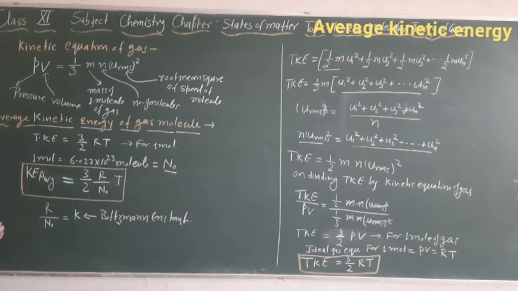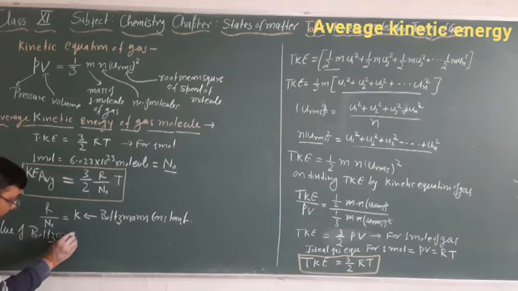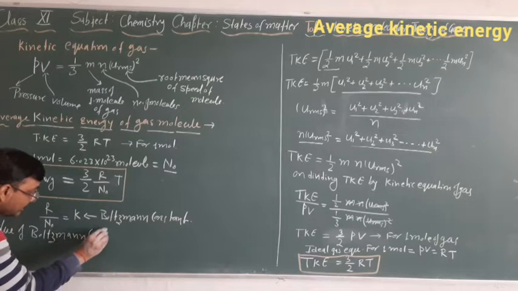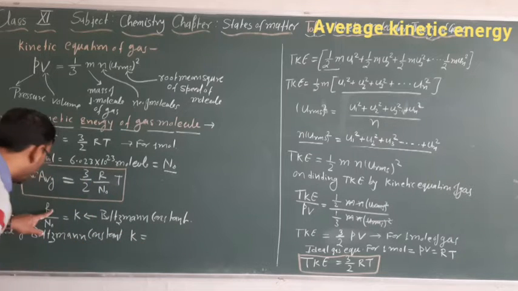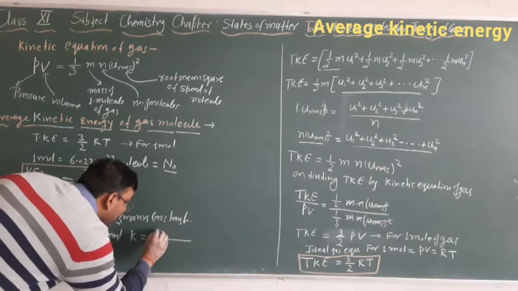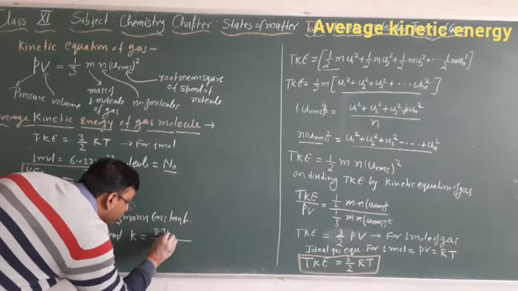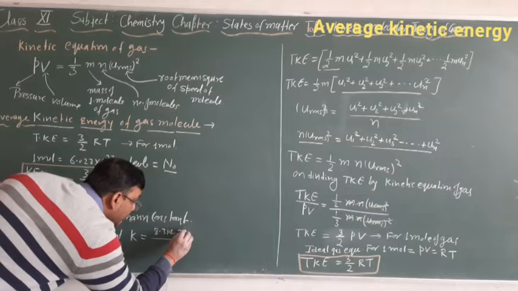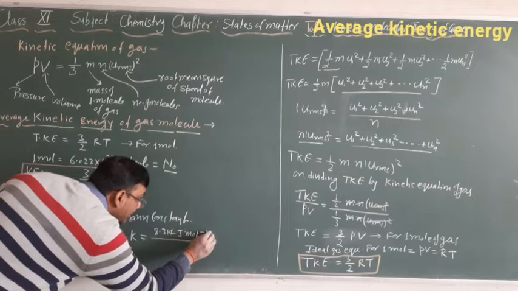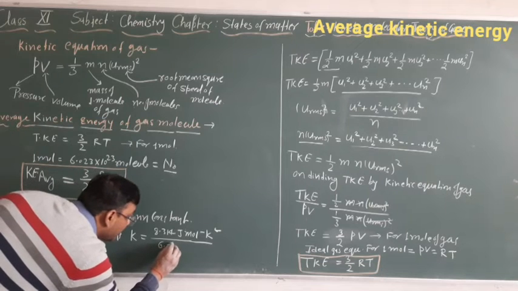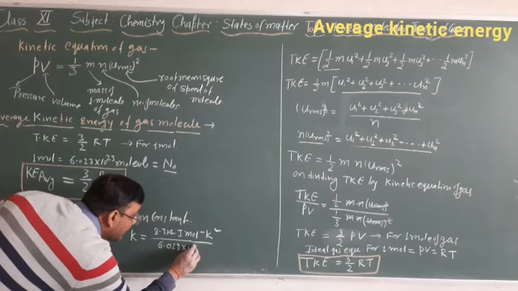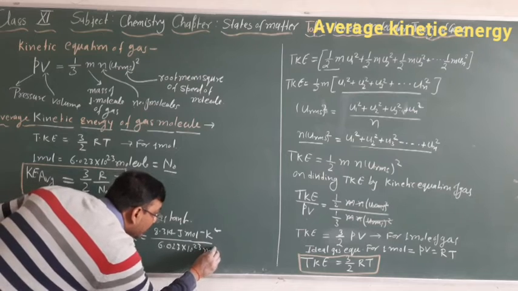So the value of the Boltzmann constant, K is equal to R divided by Avogadro number. The value of R is 8.314 Joule mole inverse Kelvin inverse, and Avogadro number is 6.023 into 10 to the power 23 per mole.